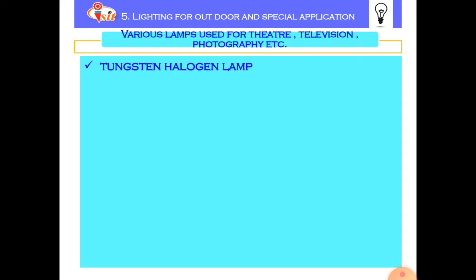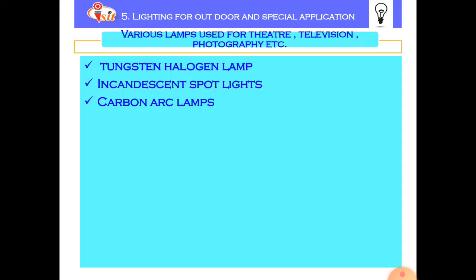Next is the list of lamps used in theater, television, photography, etc. Tungsten halogen lamps are used. Also incandescent spotlights are used. Carbon arc lamps are used. Metal halide lamps are also used. Fluorescent lamps.